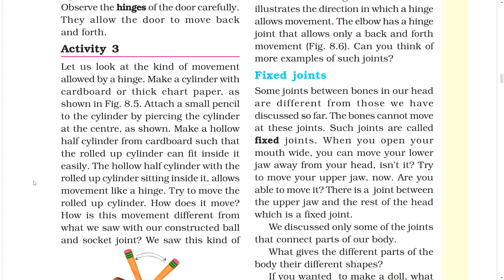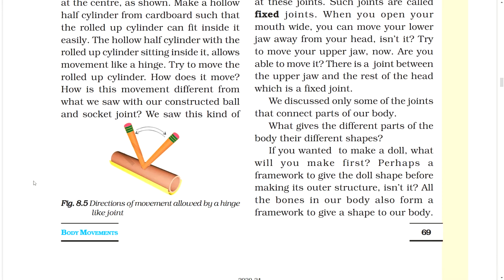What gives the different parts of the body their different shapes? If you wanted to make a doll, what would you make first? Perhaps a framework to give the doll shape before making its outer structure, is it not? All the bones in our body also form a framework to give shape to our body.